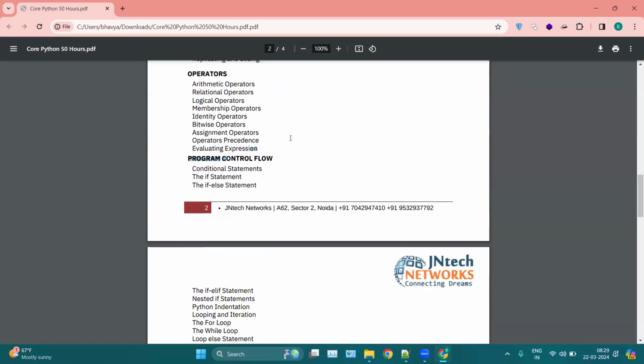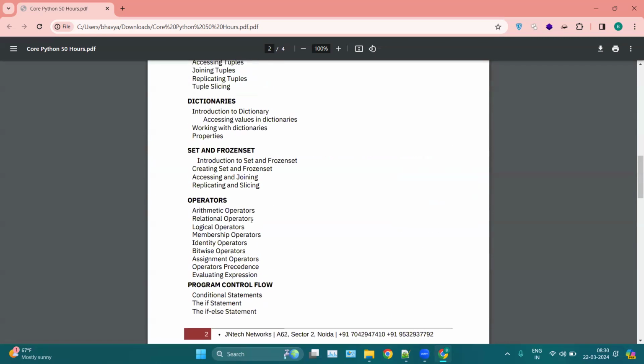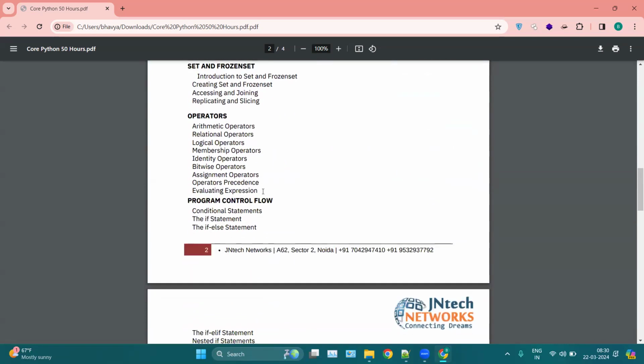In control flow, we have two types of statements: conditionals, which are your if else, your decision-making statements, and second, loops, or we can say iteration. In loops, we will discuss for loop and while loop, also nested statements and nested loops. And with each and every module, we will cover practice questions and answers.